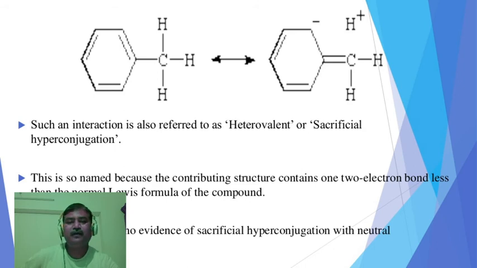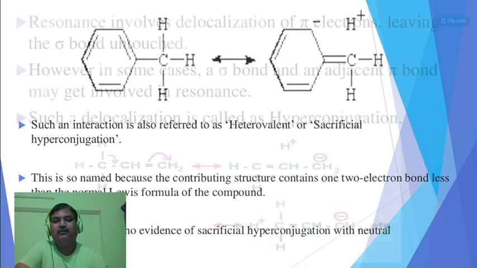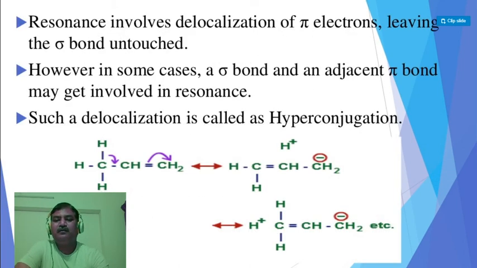The carbon atom bears a negative charge, and this hydrogen remains in the form of H plus ions. So in the case of toluene, we get such types of structures, and these structures are termed hyperconjugative structures.